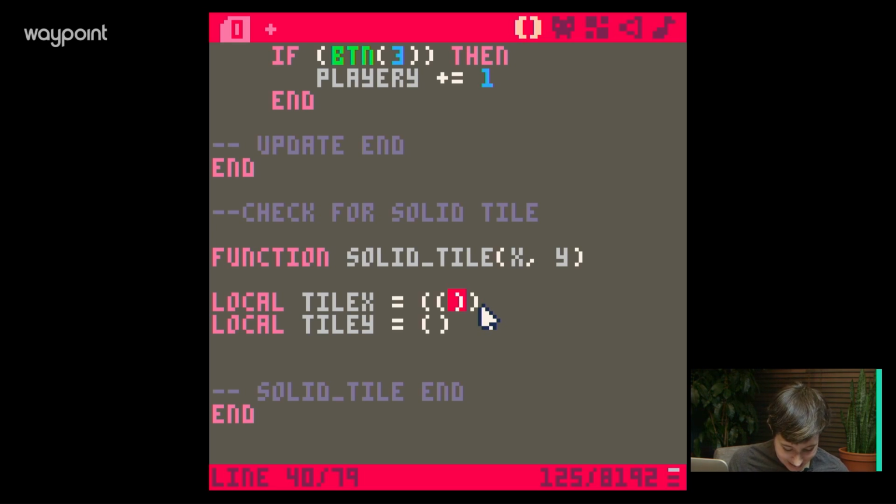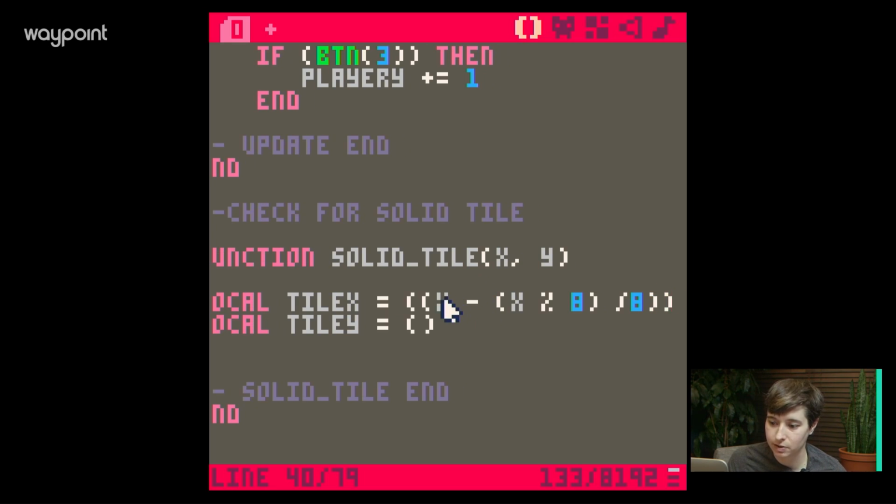All right. X minus, and then we have a little thing in here. Another one of these. X minus, I'll give it a little more room there. X minus X modulus 8. I hate math. I really do. But we're getting there. X modulus 8, and that's going to be over 8. And I think we need two parentheticals there.